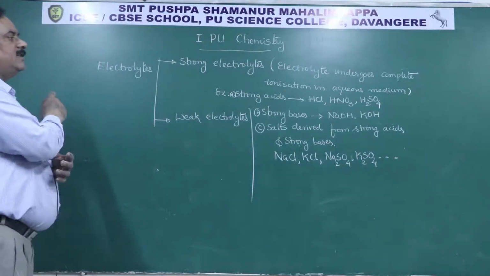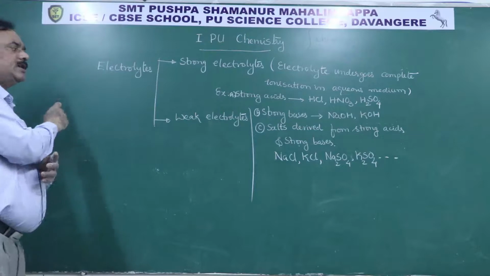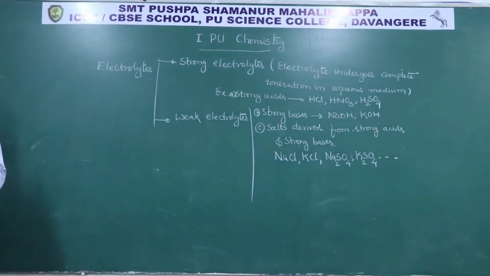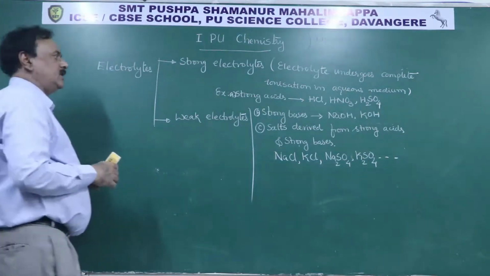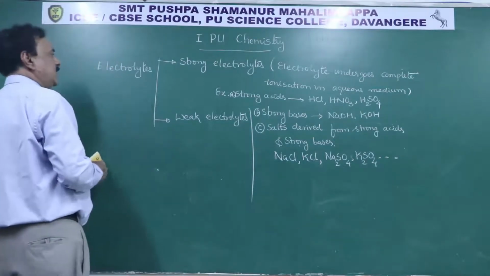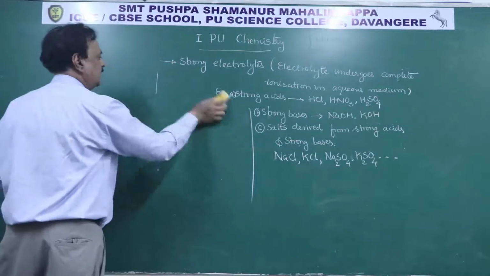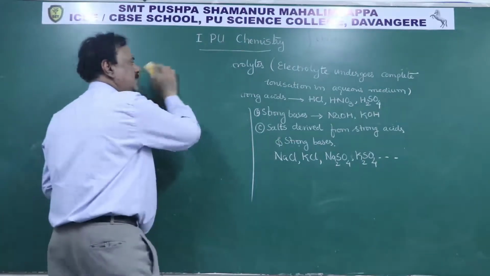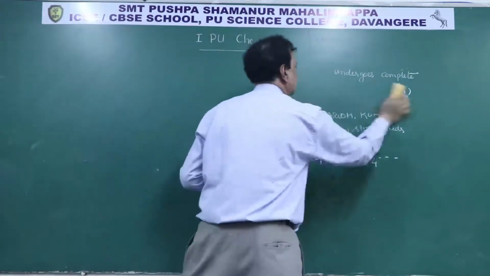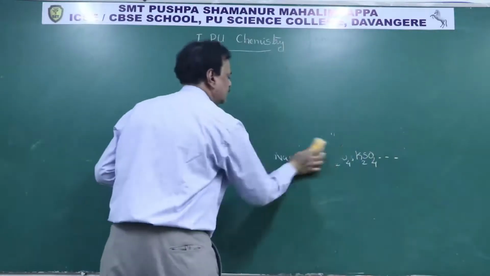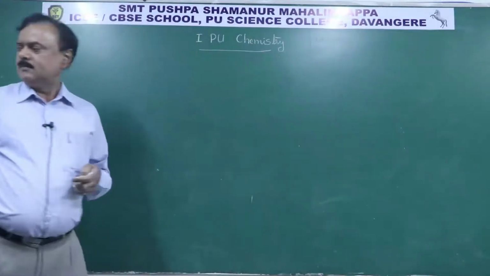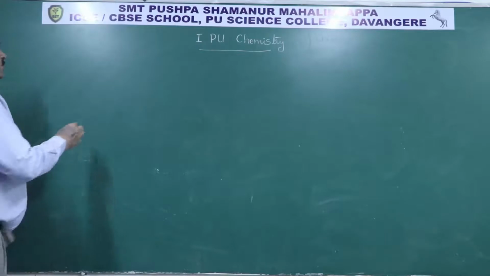What are the weak electrolytes? Those which undergo partial ionization reaction in aqueous medium, and hence the degree of dissociation is very weak.